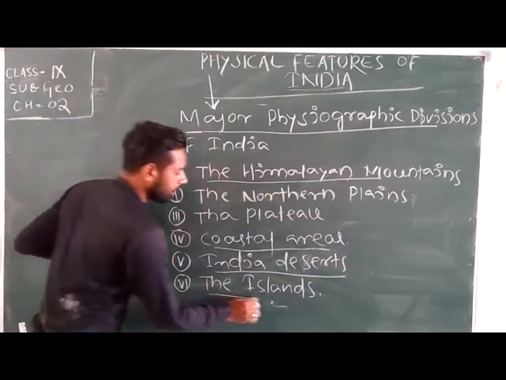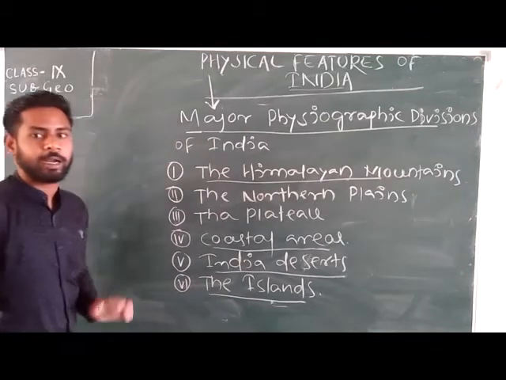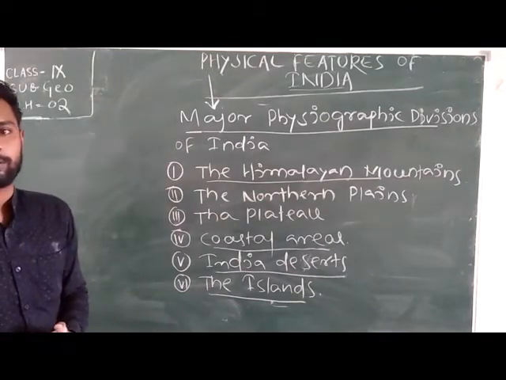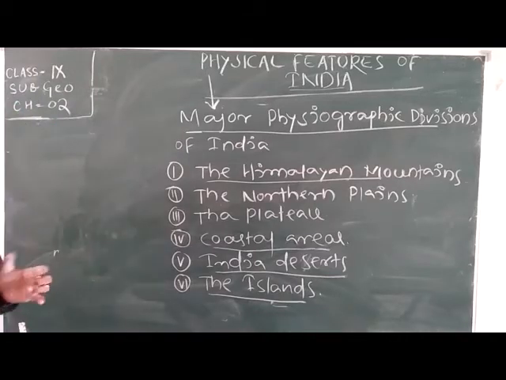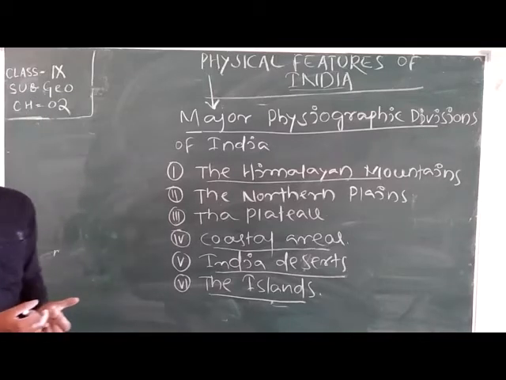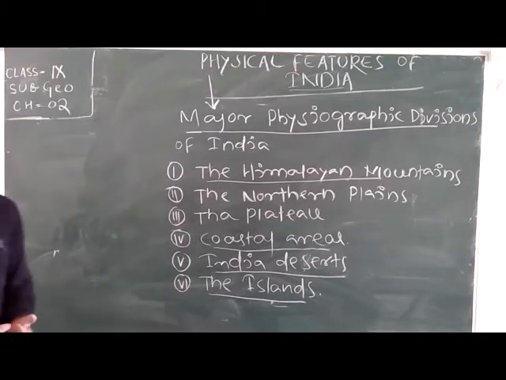After that, the islands like Andaman and Nicobar and Lakshadweep. Got it? So these are the 6 major physical features, or physiographic divisions, of India.